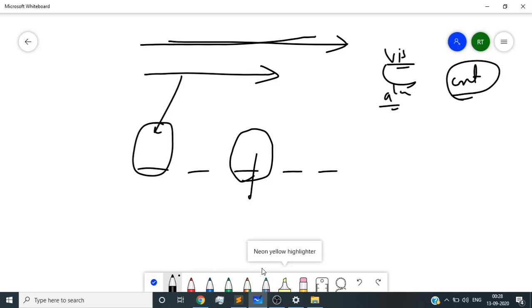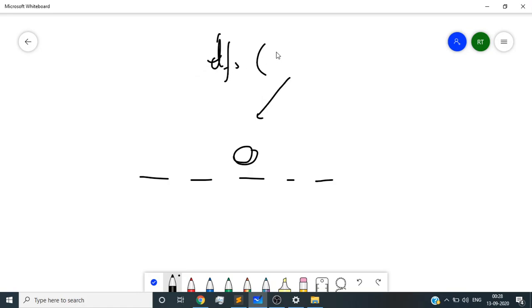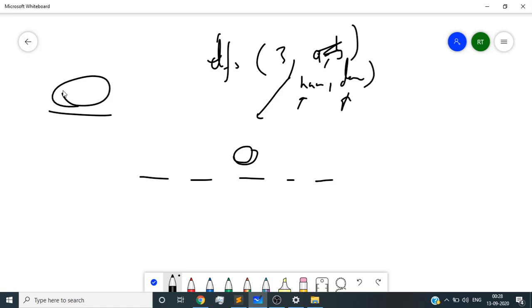Why are we taking time? When I am using DFS for a particular person, let's say initially I'm checking the third index, my DFS function has the node I'm considering, which is infected, and also numerator and denominator. What do numerator and denominator mean? Numerator means the absolute difference of their positions. Denominator, just wait a second. This is basically the time.